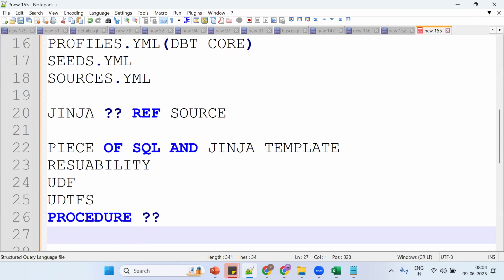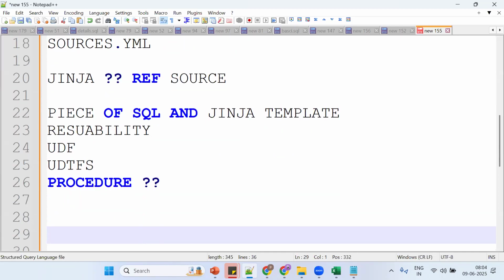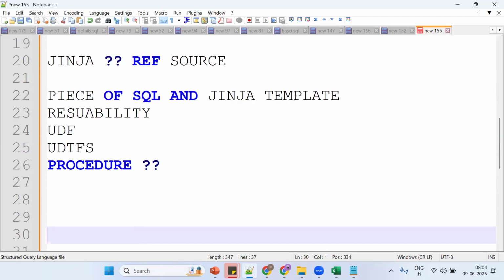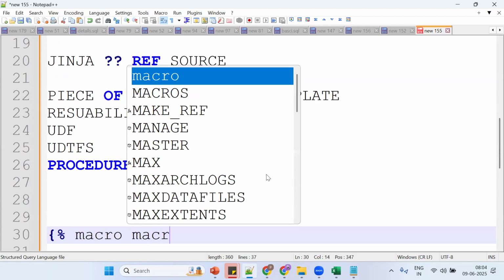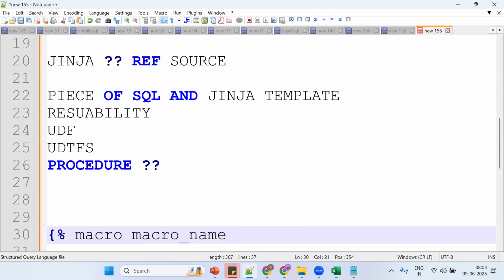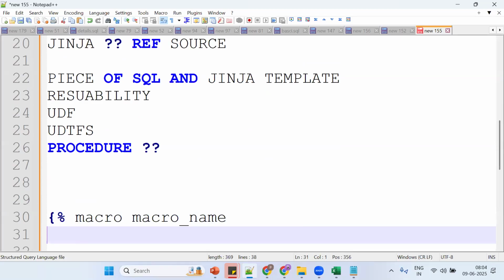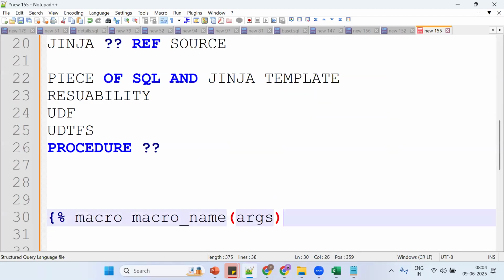What is the syntax for a macro? It's like the macro name, then we'll see. Syntax: a Jinja expression, the macro, the name, and then the arguments. Remember the syntaxes, they expect you to use them.